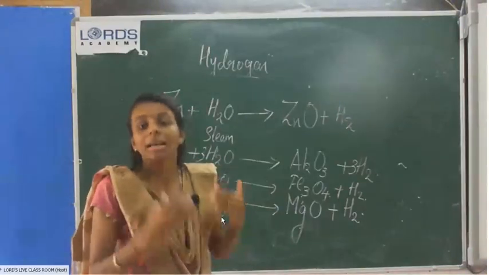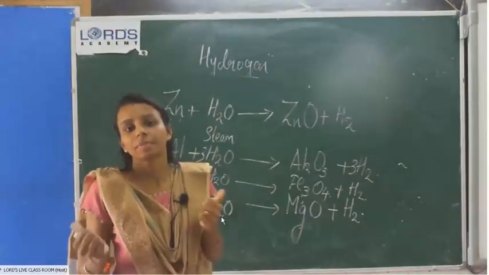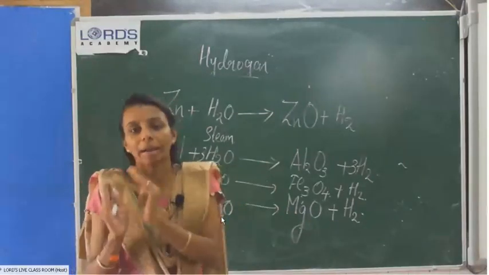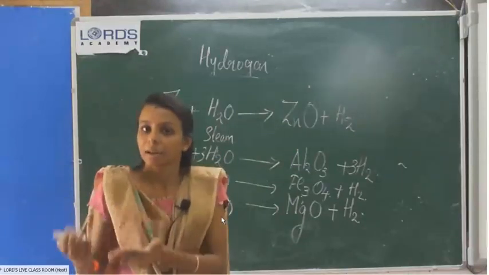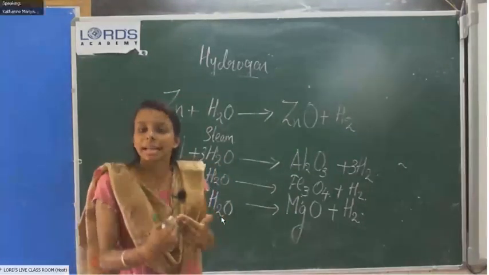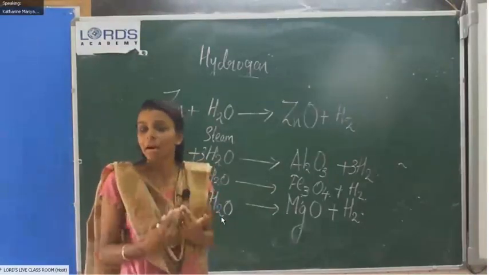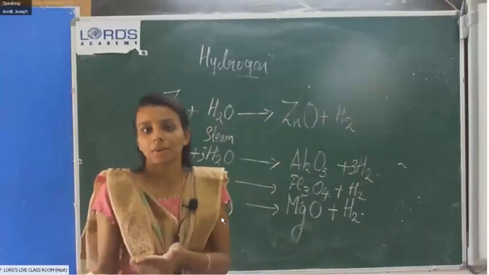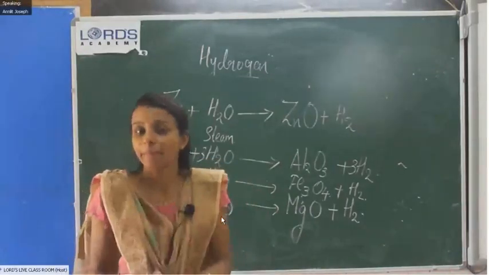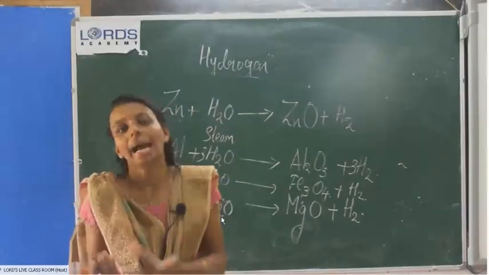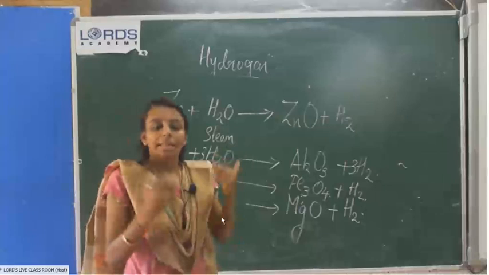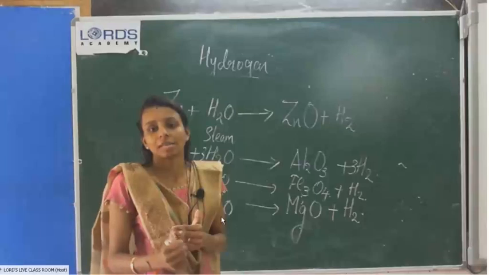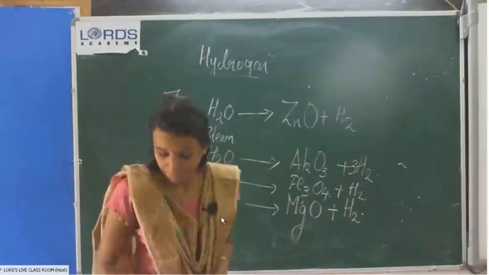Magnesium reacts with steam, what is the product? Magnesium oxide and hydrogen gas. Correct. Then zinc reacts with steam, we will get zinc oxide and hydrogen gas also. Aluminium reacts with steam, we will get aluminium oxide and hydrogen. Then iron reacts with water, we will get iron oxide and hydrogen.